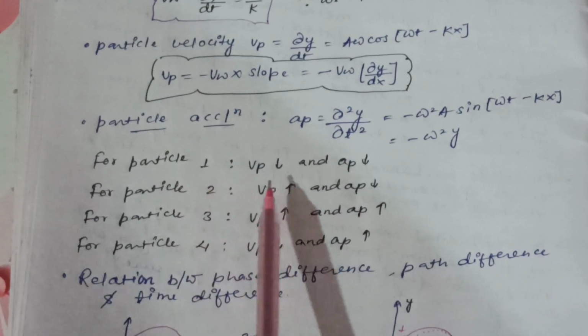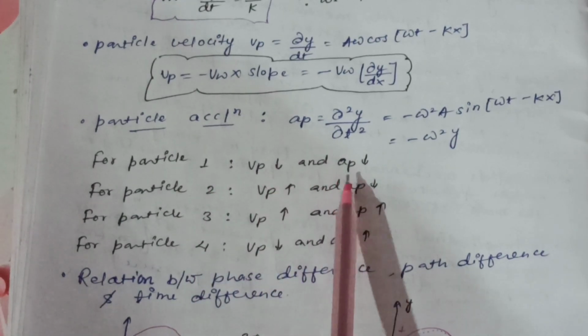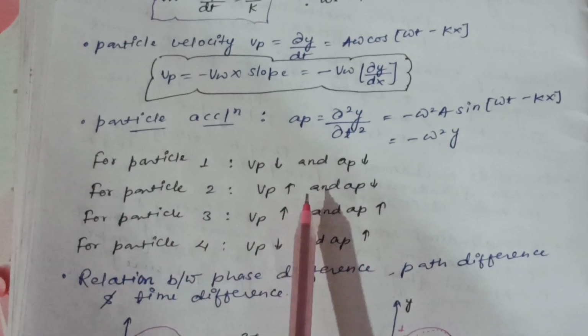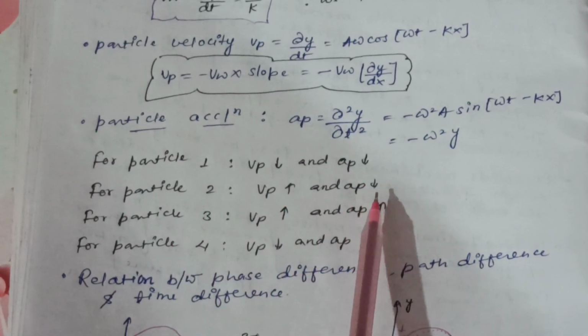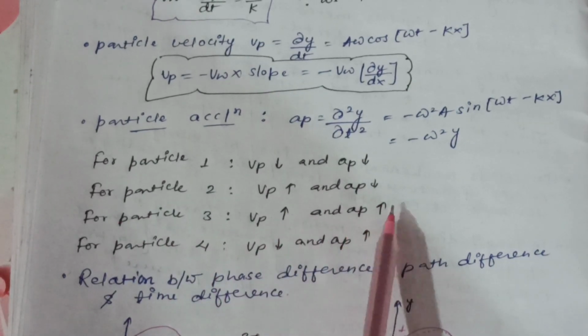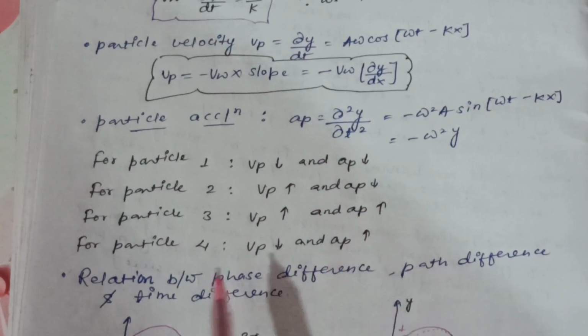For particle 1, Vp decreases and Ap decreases. For particle 2, Vp increases, Ap decreases. For particle 3, Vp increases and Ap increases. For particle 4, Vp decreases and Ap increases.